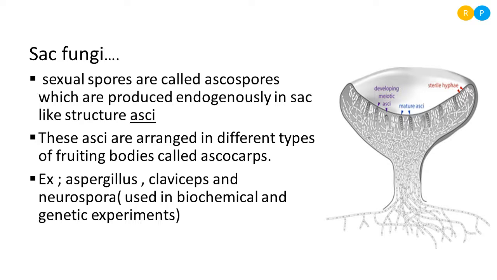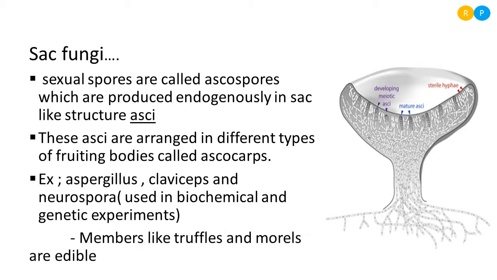In order to observe the kind of mutation changes happening in the gene, they use Neurospora fungi in the labs. Clear? Because it is very easy to study the changes in genes by use of this organism, it is used in a number of experiments in the genetic field.